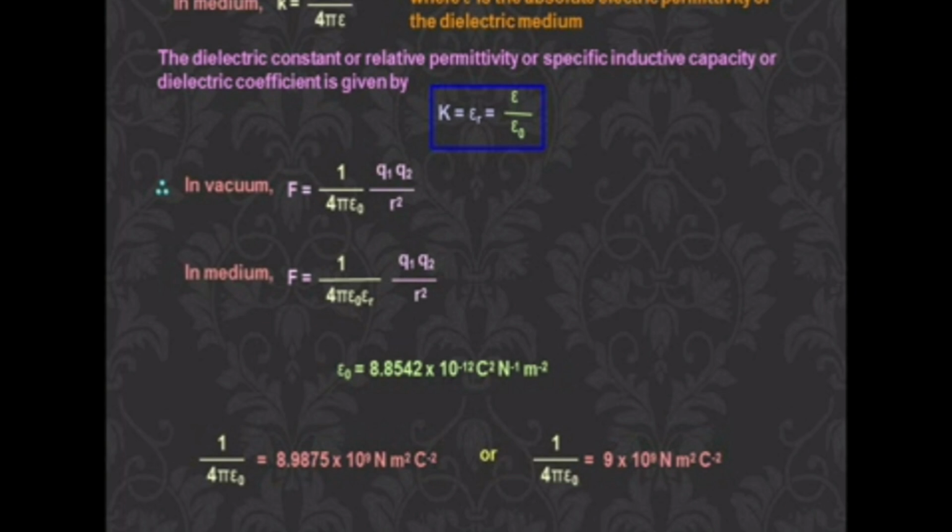Suppose when the charge is in motion, another force is acting on the charge, that is called the Lorentz force. So an additional force is acting on the charge. Okay. So these are all the similarities between Coulomb's law and the universal gravitation law.